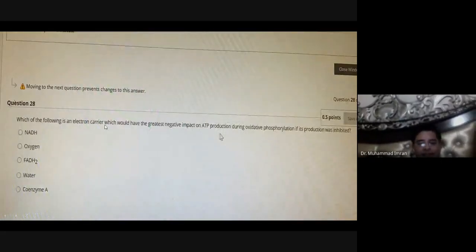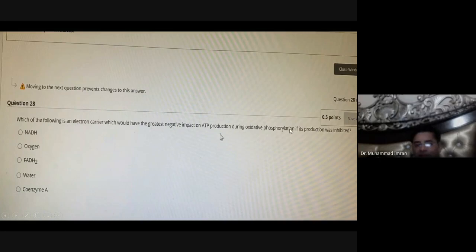Which of the following electron carriers would have the greatest negative impact on ATP production during oxidative phosphorylation if its production was inhibited? NADH. NADH produces more energy as compared to any other molecule. So NADH has a great impact on ATP production if it is inhibited.